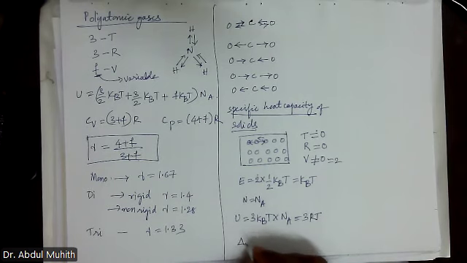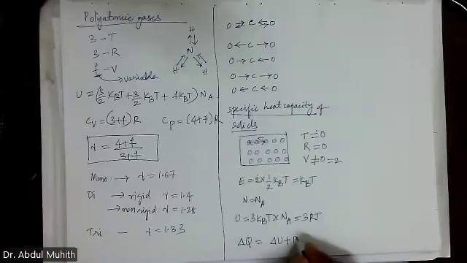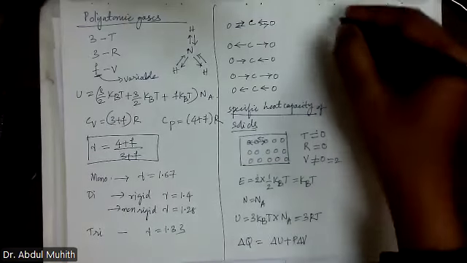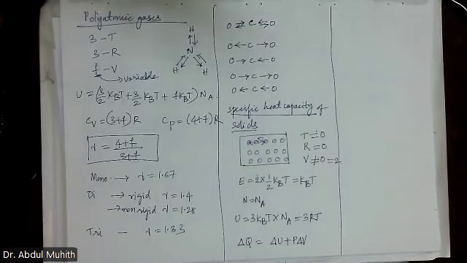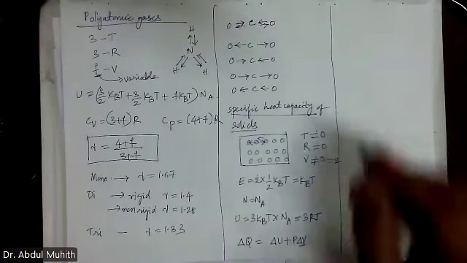So delta Q is equal to delta U plus P delta V. In solids, do you think volume will change?